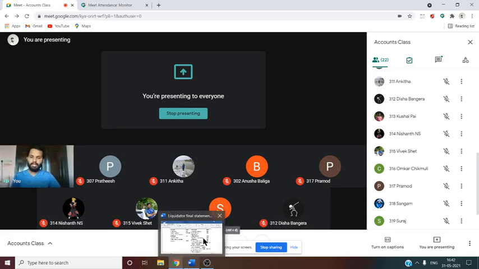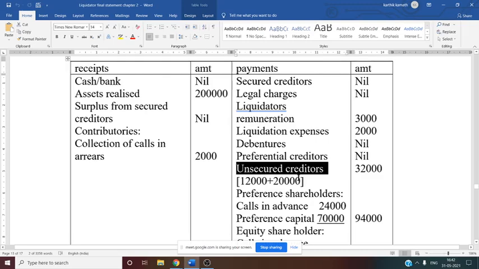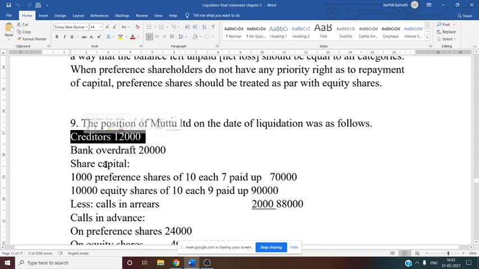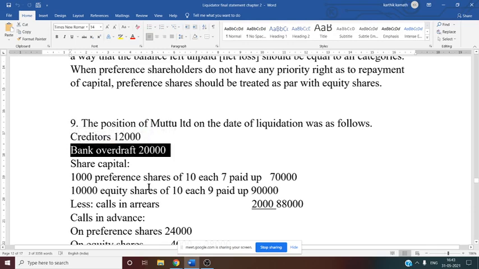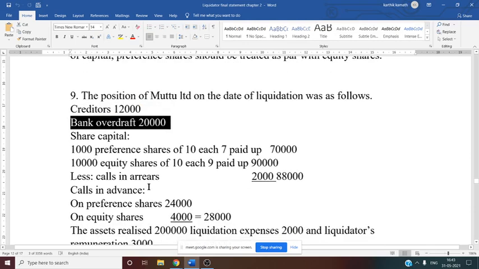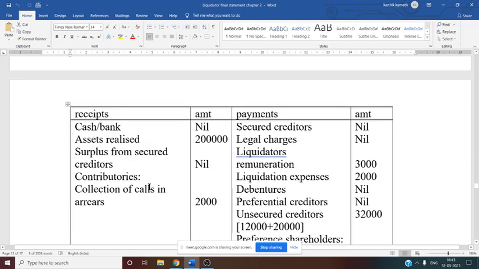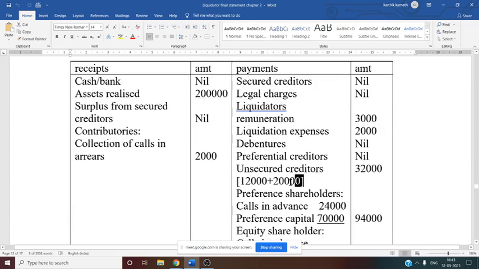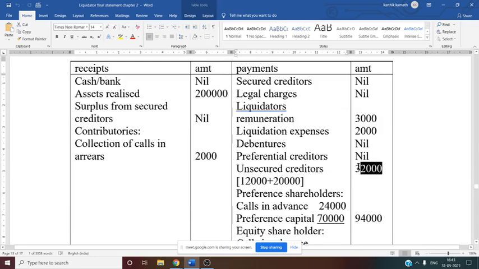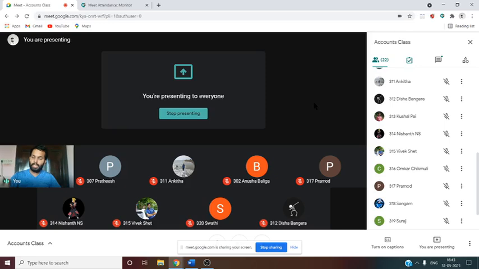So that is why here what happens now, unsecured creditor, they have mentioned it in the question. One is creditor, we know trade creditor is an unsecured creditor. Normally just creditor is given, it is unsecured creditor. Next, bank overdraft, it is fully unsecured. This one you have to remember, bank overdraft is fully unsecured. So unsecured creditor is nothing but creditor plus bank overdraft, that is 12,000 plus 20,000, that is 32,000. So now we have entered unsecured creditor information. So now you know, in this question unsecured creditor is not our balancing figure. That means here payment to the shareholder is our balancing figure. So now we have to find that also.